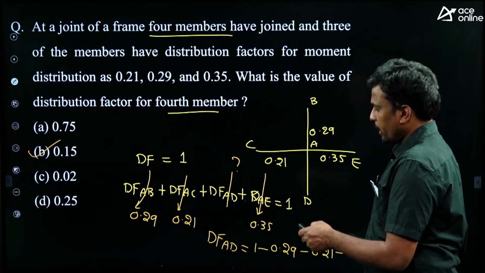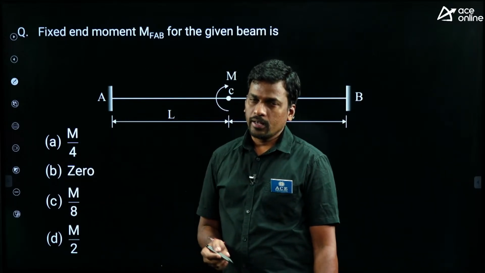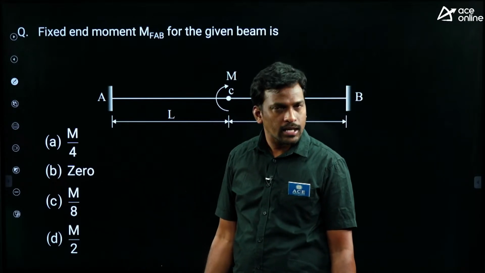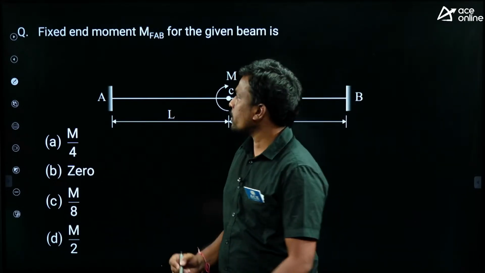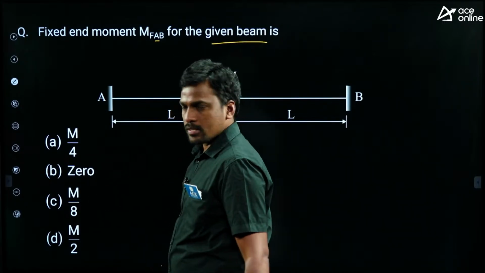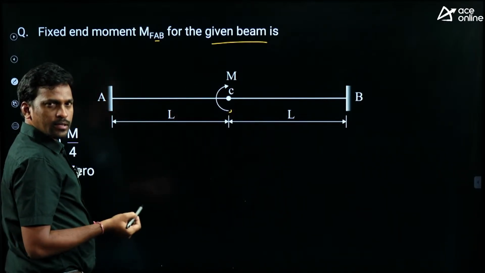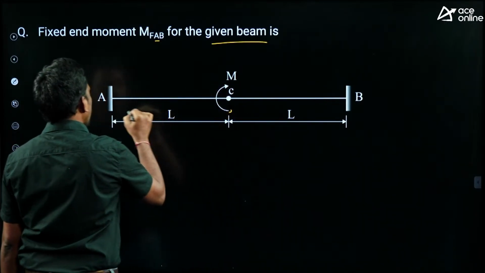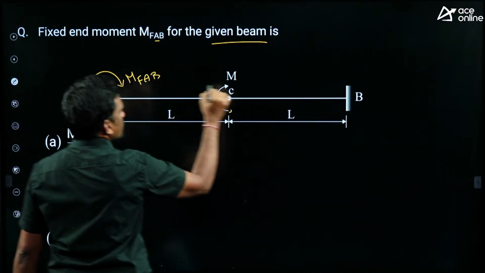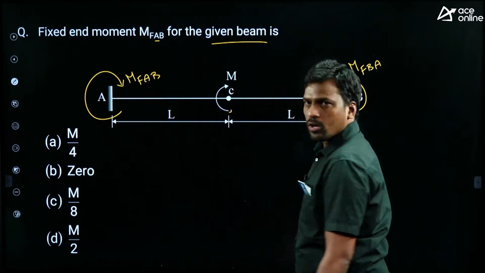Right. Next question. This is the topic fixed beams. In the syllabus, clearly mentioned fixed beams. So we have standard formulas. Fixed end moments are given under the heading moment distribution method chapter. So fixed end moment, that is MAB for the given beam. Okay, students, I told this is applied moment at the center. This is symmetry. The applied moment is clockwise, so fixed end moment at AB clockwise and BA clockwise.